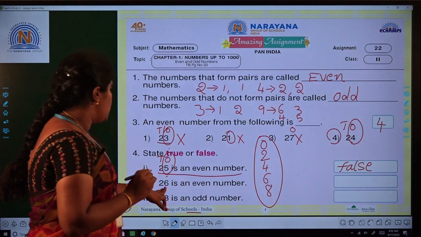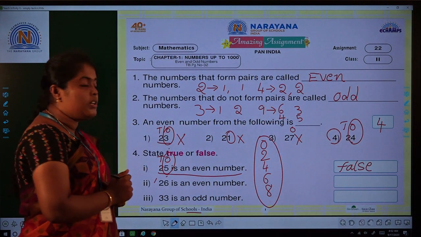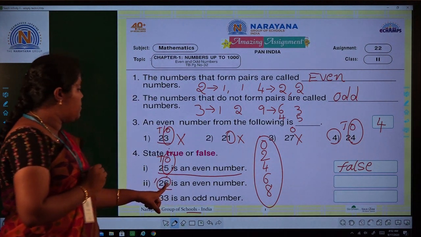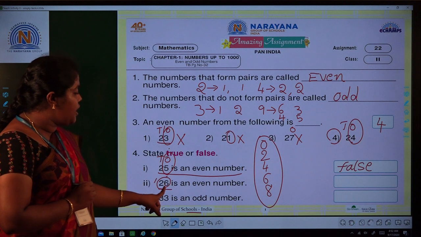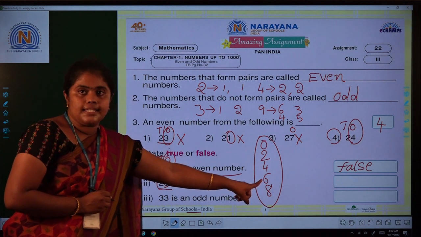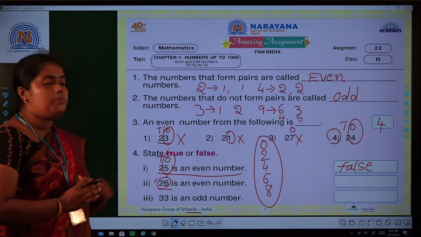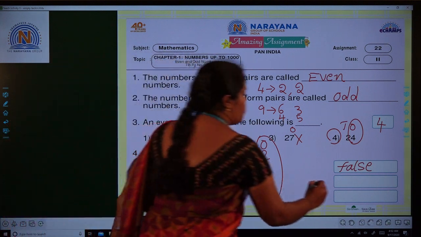Next one, 26 is an even number. So let me check the ones place. In the ones place, the digit is 6. See here, 6 is there. So it is an even number. The statement 2 is true.